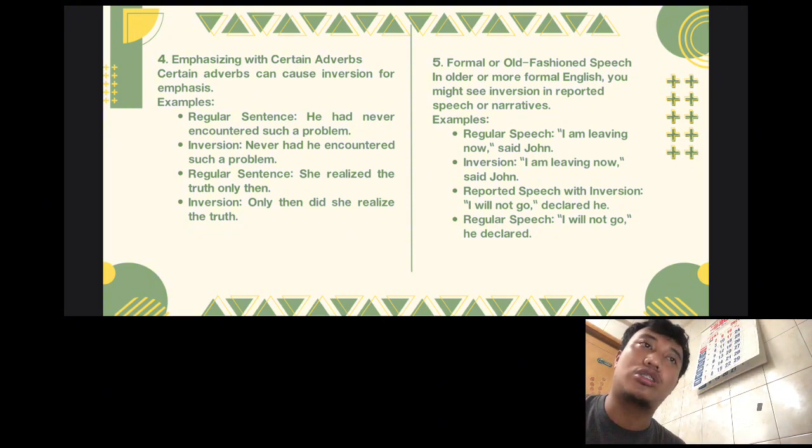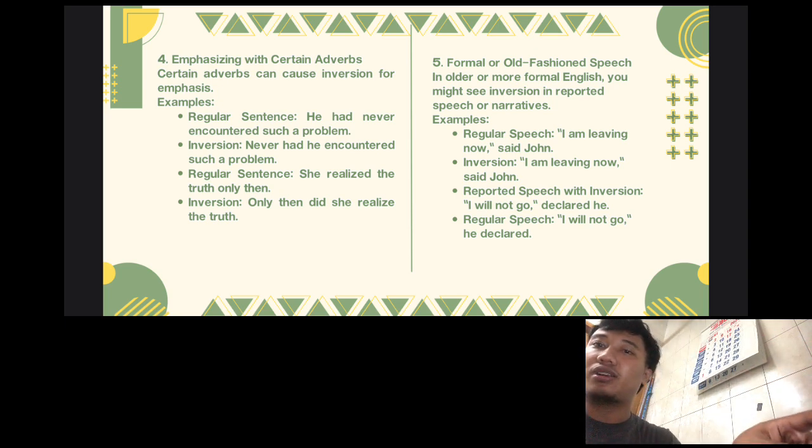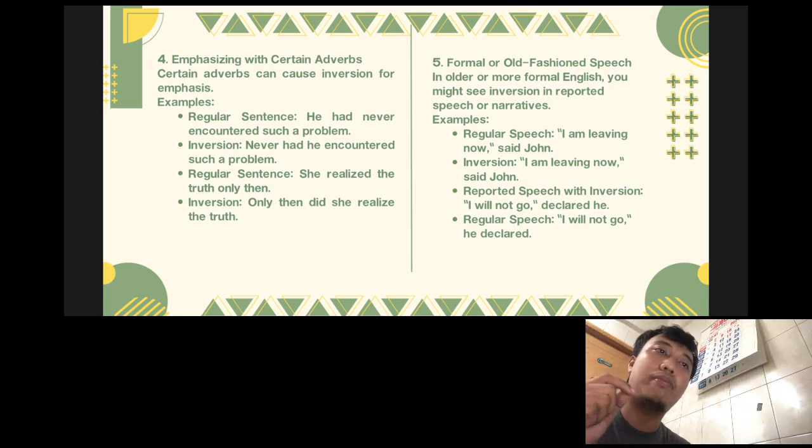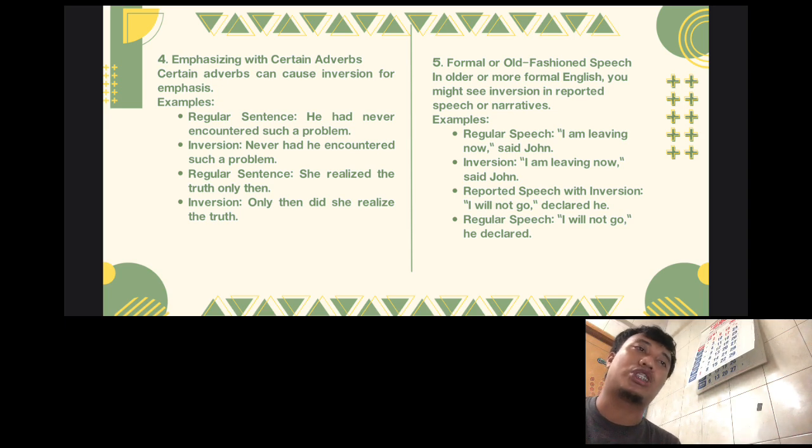You can catch the difference, but for the second example, maybe the catch is full of the implications. For reported speech with inversion: "I will not go," he declared. In regular speech: "I will not go."